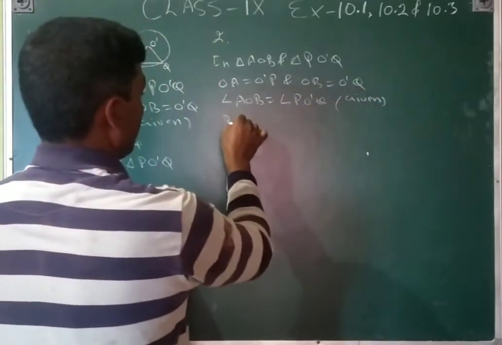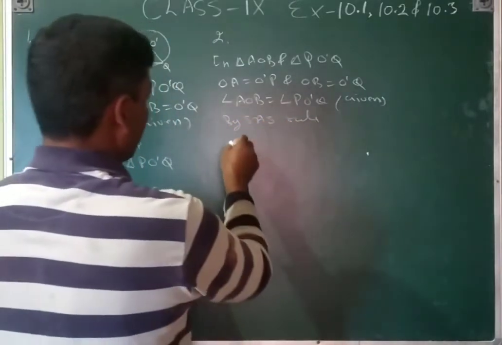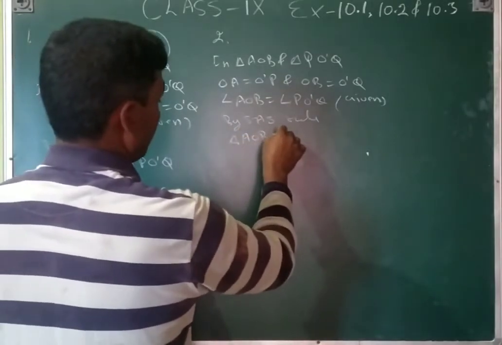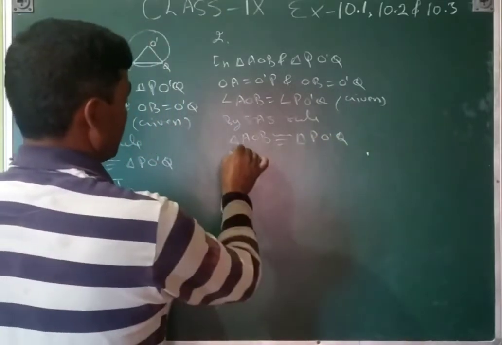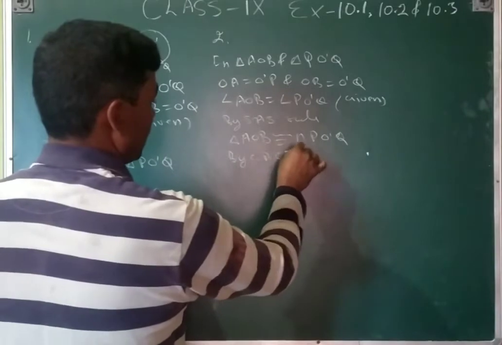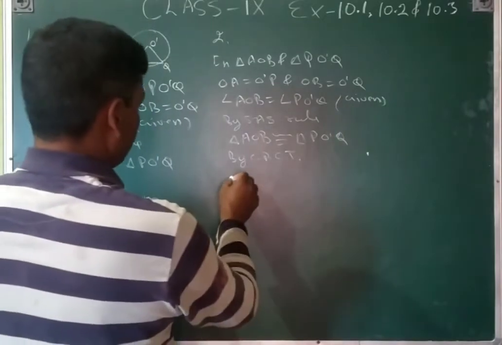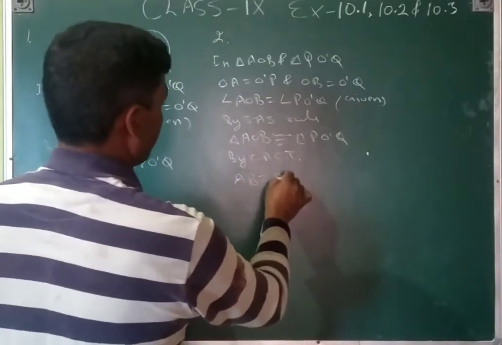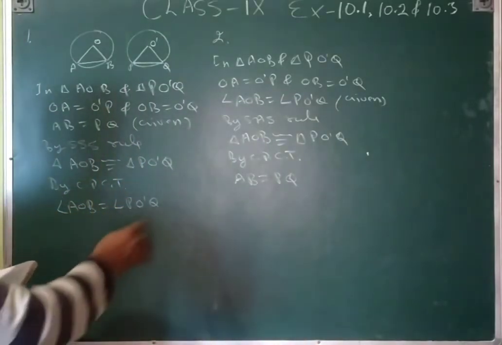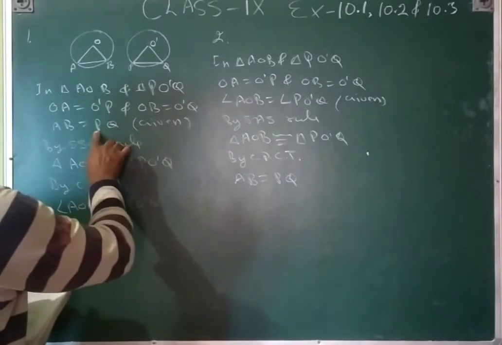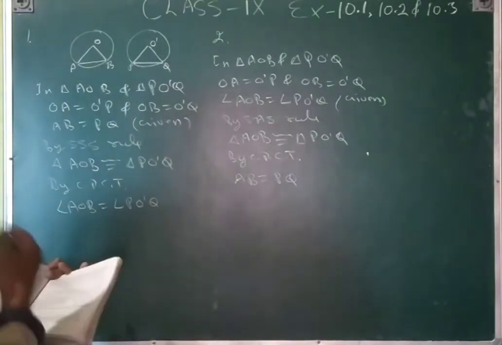So by the SAS congruence rule, triangle AOB is congruent to triangle PO dash Q. So by CPCT, AB is equal to PQ. It means both questions are related to each other. AB equals PQ is given in one, and the angle is given in the other. So we have done this exercise also.